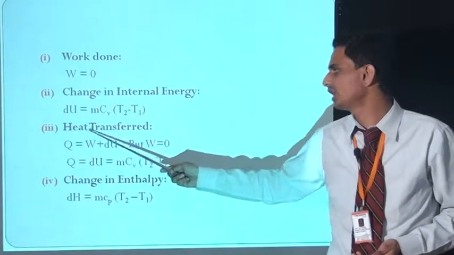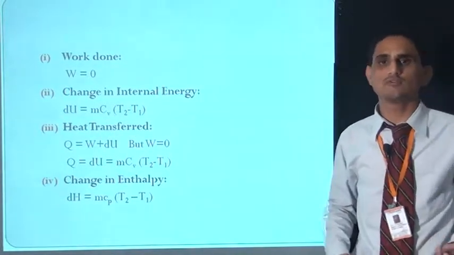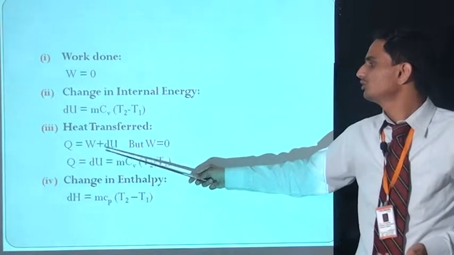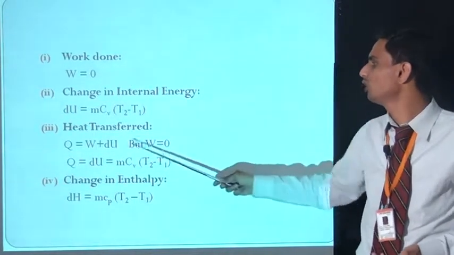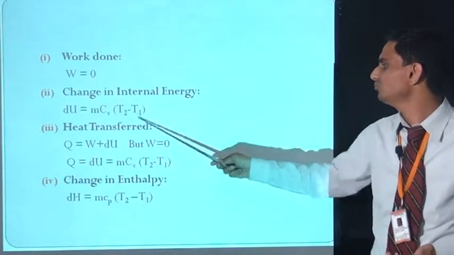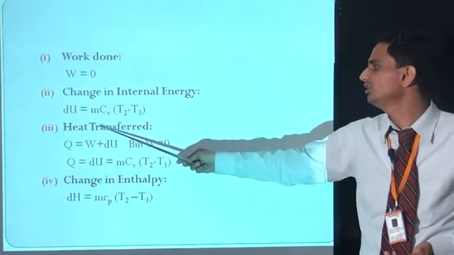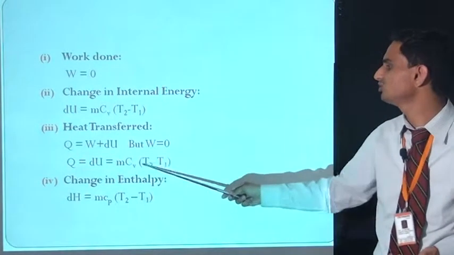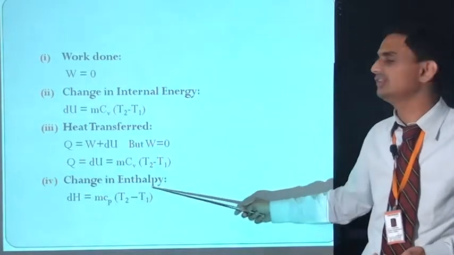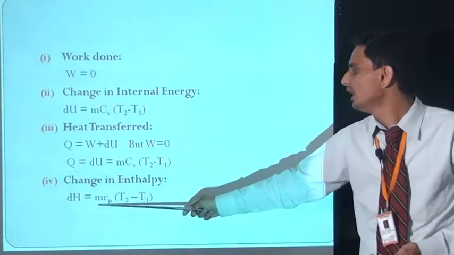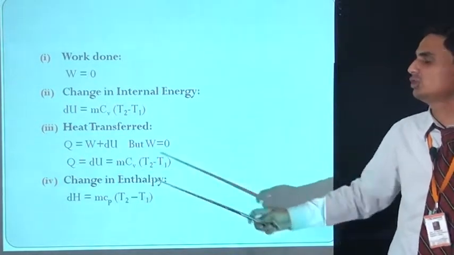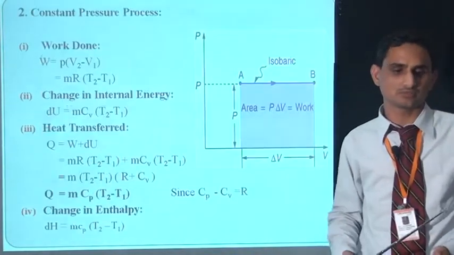Third is heat transferred. According to the first law of thermodynamics, Q is equal to W plus dU, but W is equal to 0. So Q is equal to dU, and dU is equal to mCv (T2 minus T1). So heat transferred Q is equal to mCv (T2 minus T1). Now fourth is change in enthalpy: dH is equal to mCp (T2 minus T1). So these four are the equations of the constant volume process.